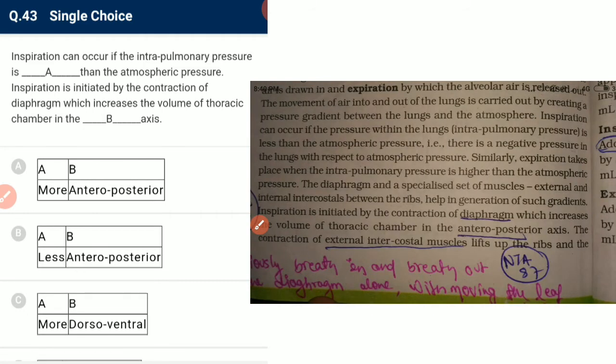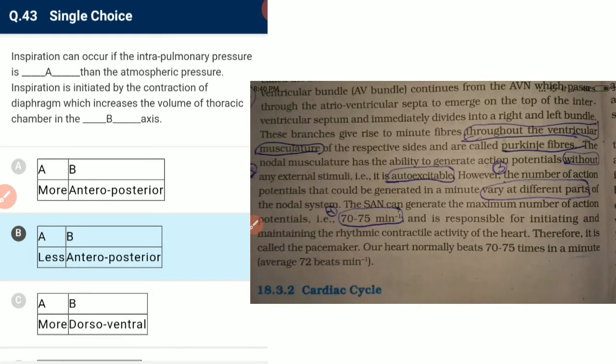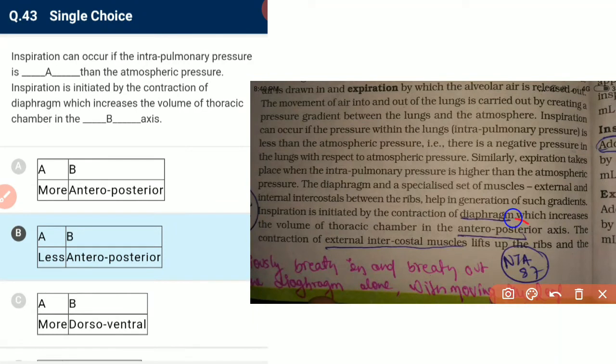Some facilitated. Okay, inspiration can occur if the intrapulmonary pressure is less than the atmospheric pressure. Inspiration is initiated by the contraction of the diaphragm, which increases the volume of the thoracic cavity. According to the gas law, gas always moves from high pressure to low pressure, so it will move in. If the inside pressure is low, then air goes into the lungs. The volume of the thoracic cavity increases in the anterior-posterior axis due to the contraction of the diaphragm.